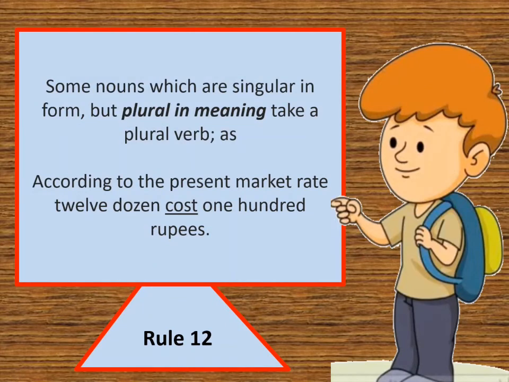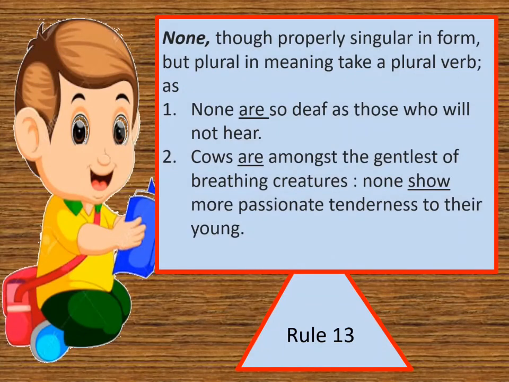Some nouns which are singular in form but plural in meaning take a plural verb, as according to the present market rate, 12 dozen cost 100 rupees. None, though properly singular, commonly takes a plural verb, as none are so deaf as those who will not hear. Cows are amongst the gentlest of breathing creatures. None show more passionate tenderness to their young.